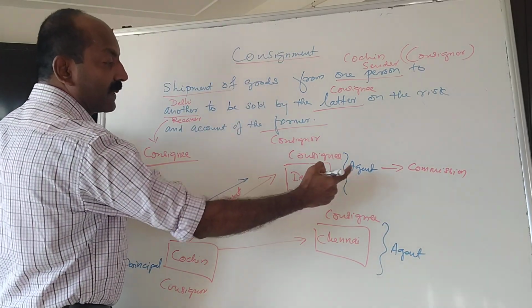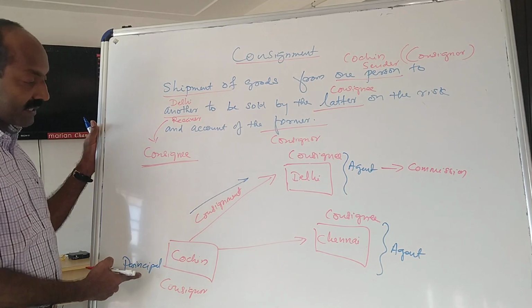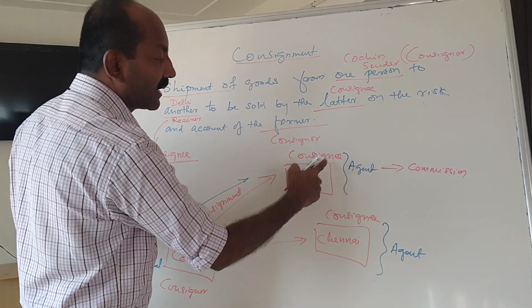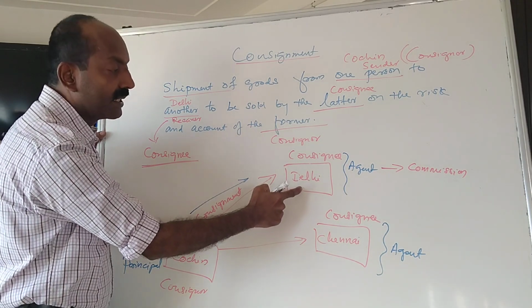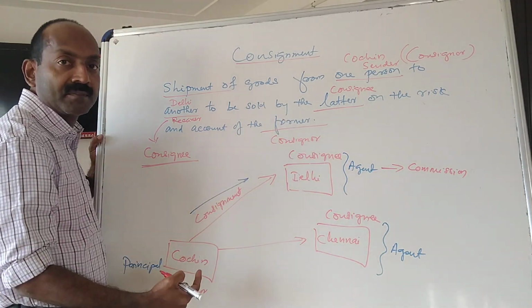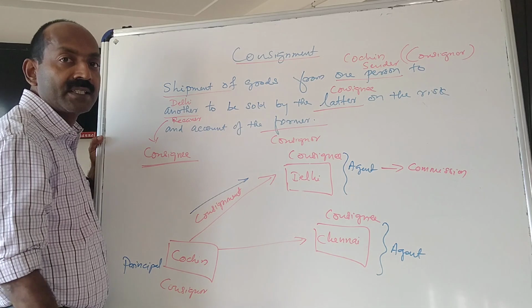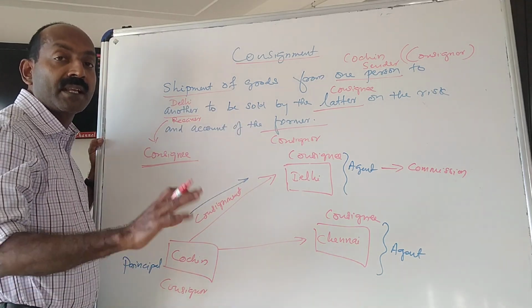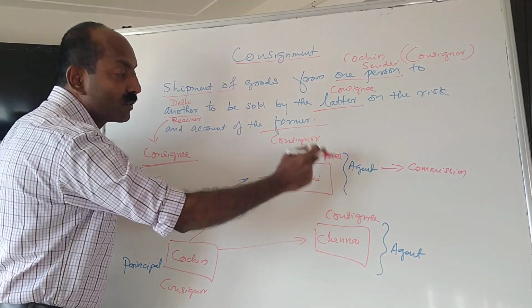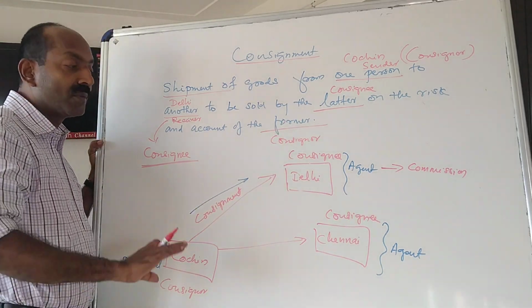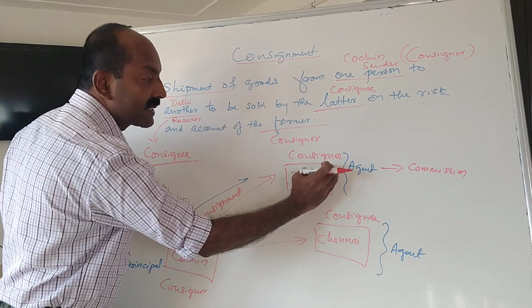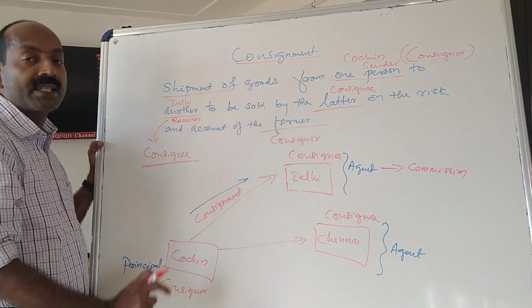And whatever are the expenses, so the consignor sends goods from Cochin to Delhi, and the consignee receives the goods in Delhi, incurs certain expenses. He may have to do advertising, he may have to employ salesperson to sell the goods, he may have to store the goods in godown. Whatever are the expenses incurred by the consignee, these expenses have to be paid by the consignor.